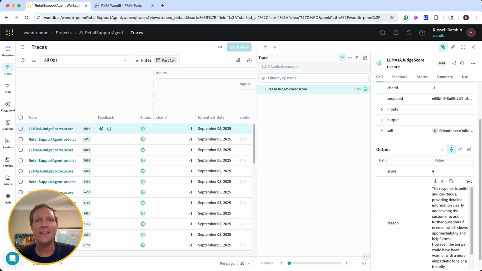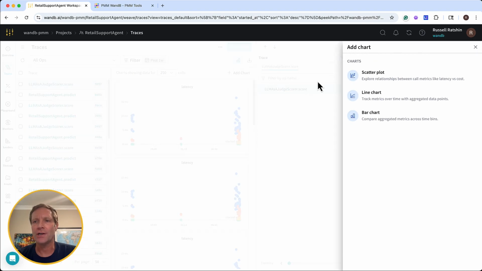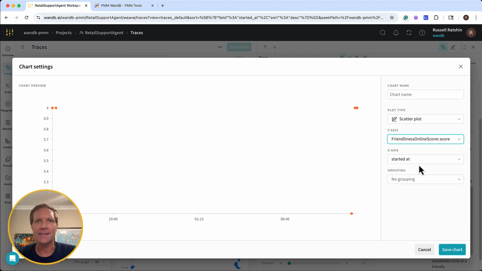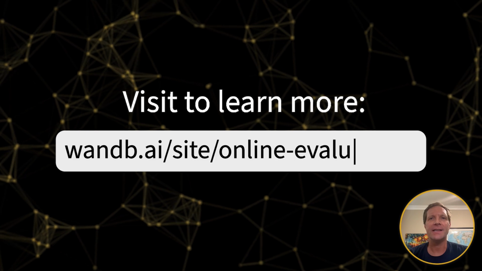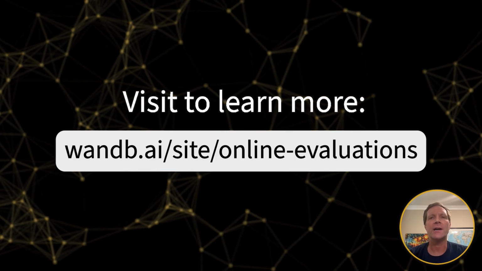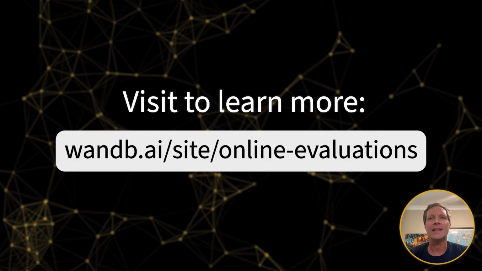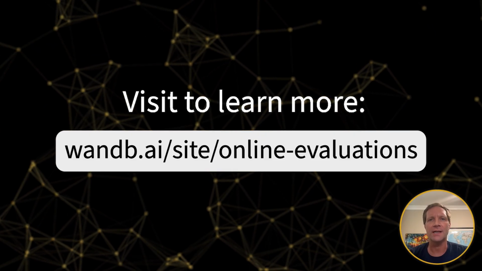Of course, I want to continue to keep an eye on this, and I can easily do so using Weave trace plots. I just click the Charts button up top, click Add Chart. We can start with a scatter plot, and then set the y-axis to our friendliness score. I kind of like this one as a line chart so I can track the average score over time. Weave monitors offer the ability to conduct online evaluations. And with online evaluations, we continue to track critically important metrics even after deployment, allowing us to effectively support and constantly improve our application's performance while in production.